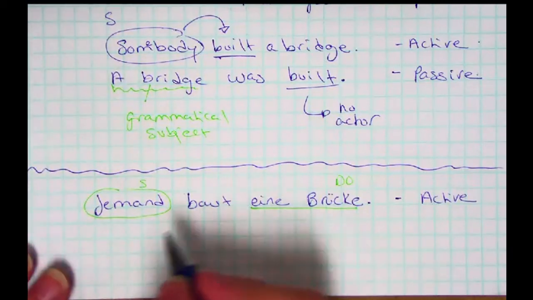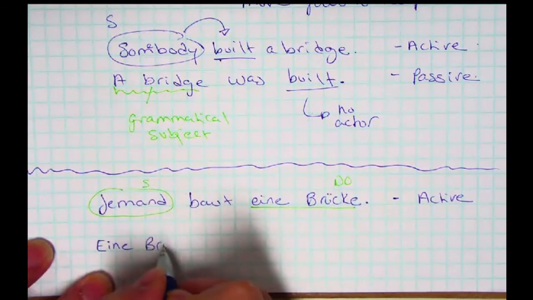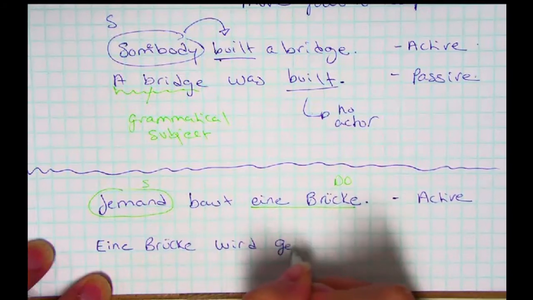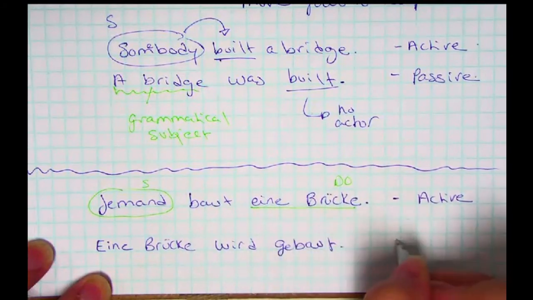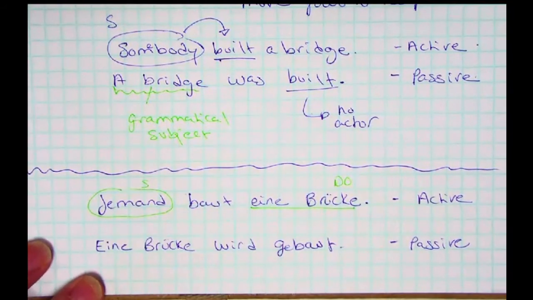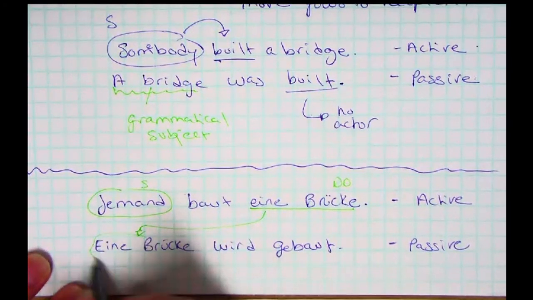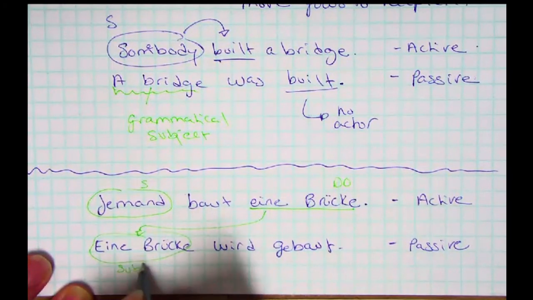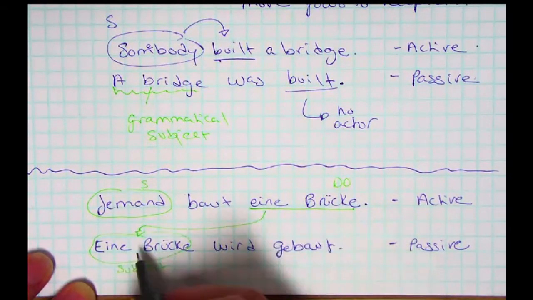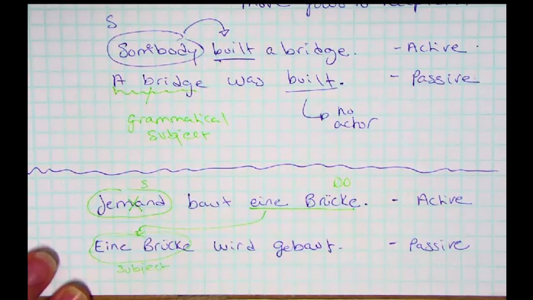Now I'm going to show you what it looks like in passive voice. Eine Brücke wird gebaut. Passive. So what did I do? First of all, my direct object became my grammatical subject. Here's my subject of the sentence. It is still the thing being built, however, right? Still being built. The jemand completely disappeared. There is no someone anymore.